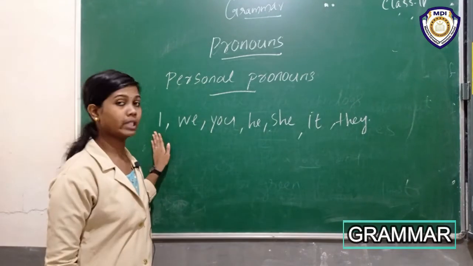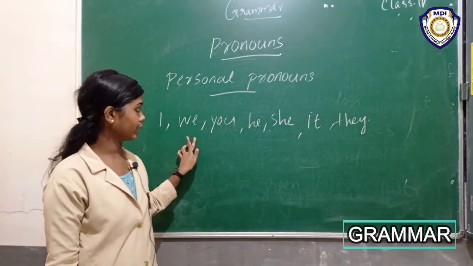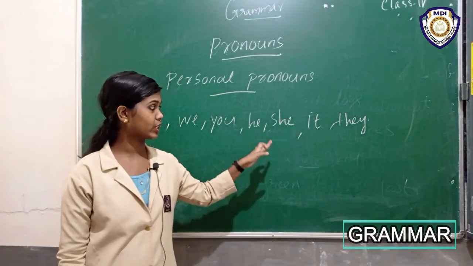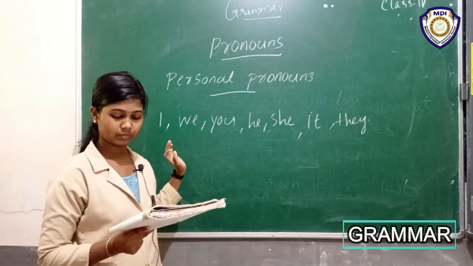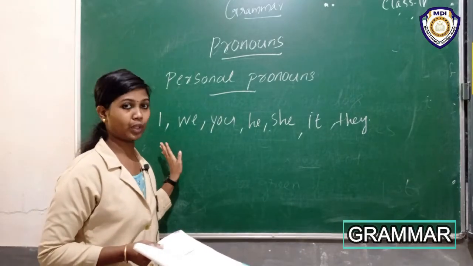Okay, these are the personal pronouns I, we, you, he, she, it, they. Okay, these are the first type of personal pronouns.